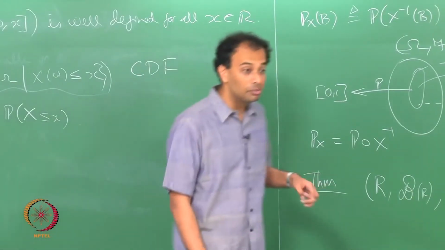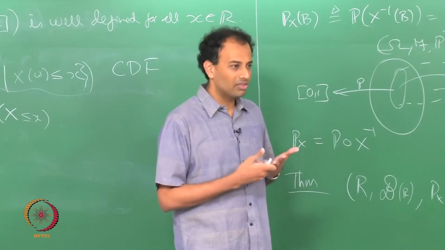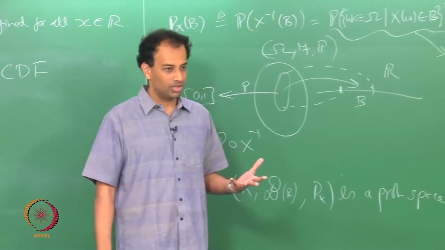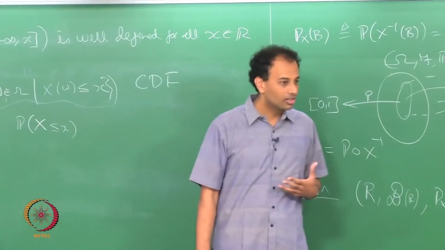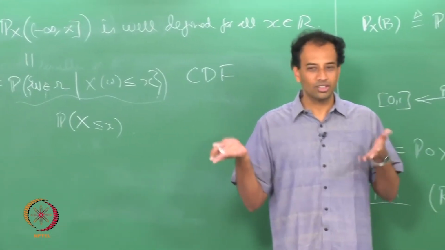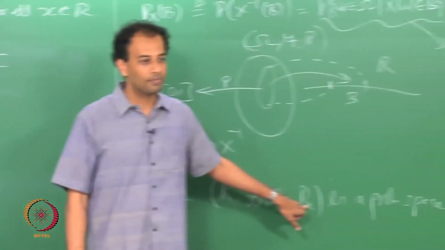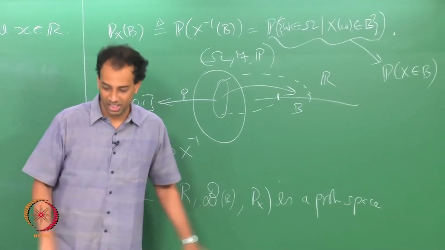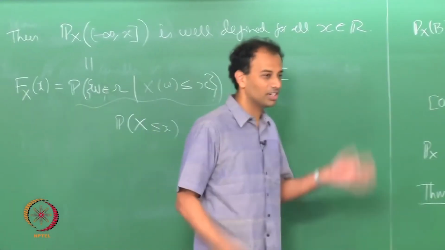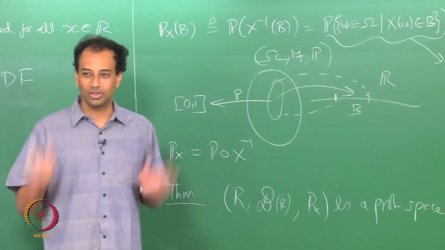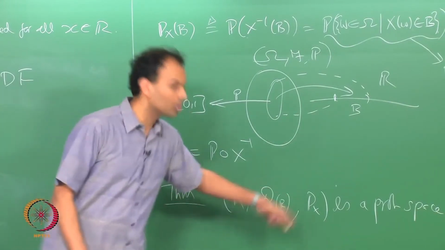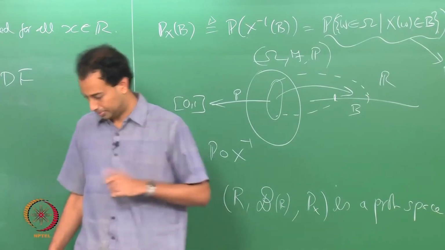So, the way we have developed it, in order to know everything about the random variable I need to know the probability measure of all these Borel sets, but if I only give you the measure of these (minus infinity, x] type of semi infinite intervals, it is not clear at all that you can find P_X for all Borel sets, right, but it is true that you can do it. After all, given any Borel set you can write it using countable unions, intersections and complements of the generating class, right, and then you can figure out what P_X is from F_X.